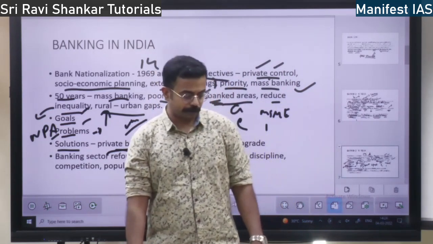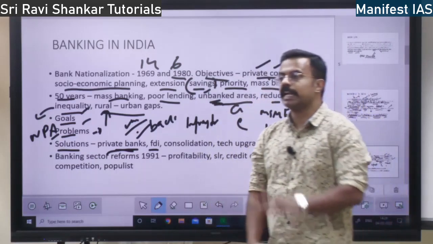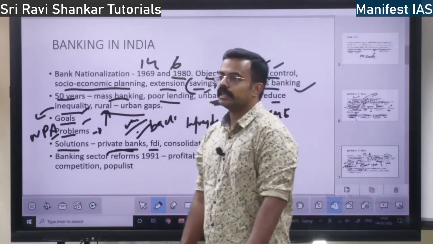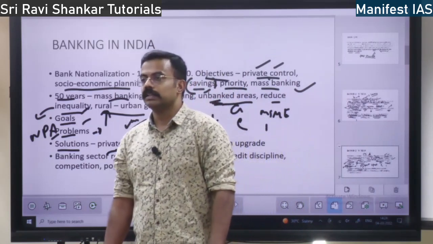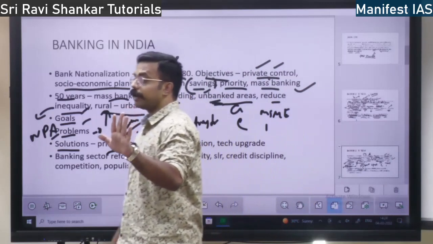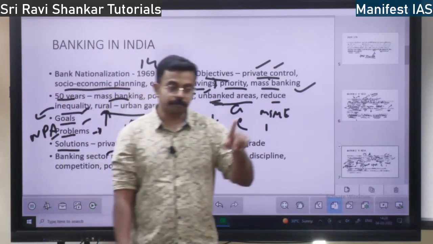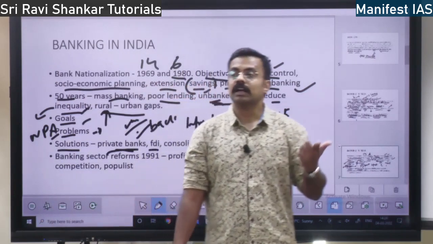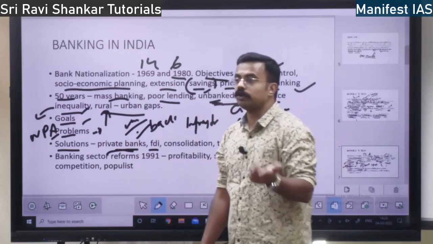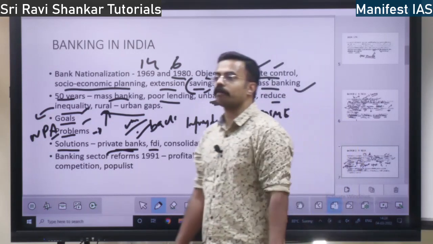What is the FDI percentage? For public sector banks, FDI is only 20%. Whereas in private sector banks, FDI is 75%. But 49% is via the automatic route. The rest, 26%, is via the government approval route.